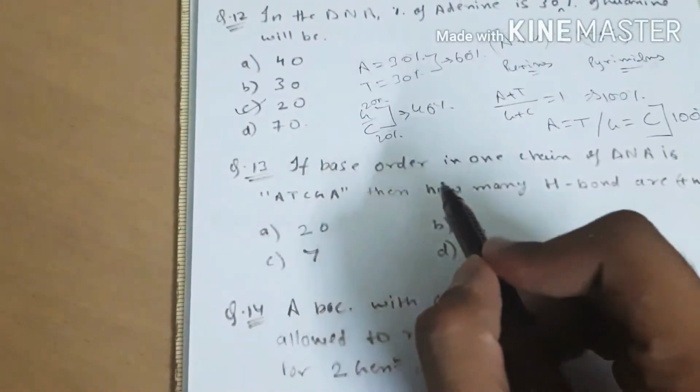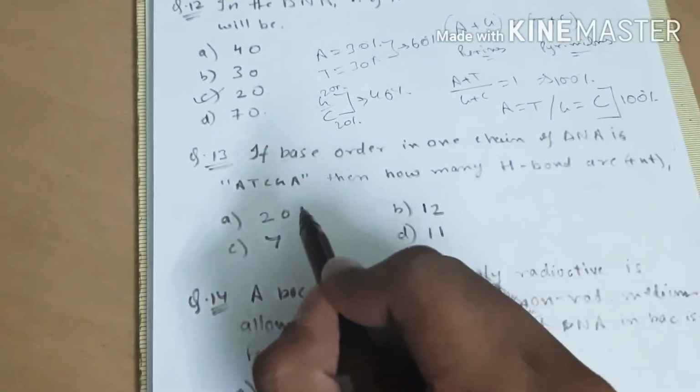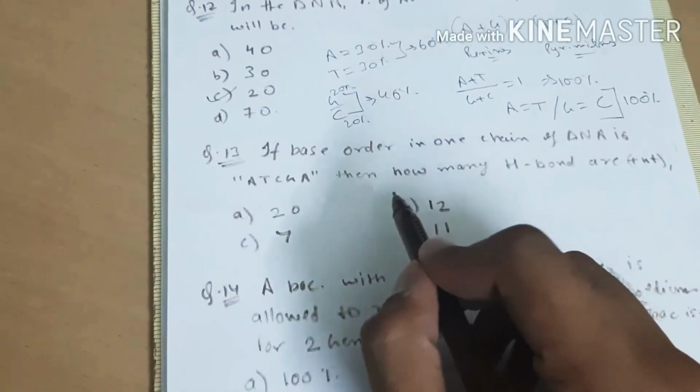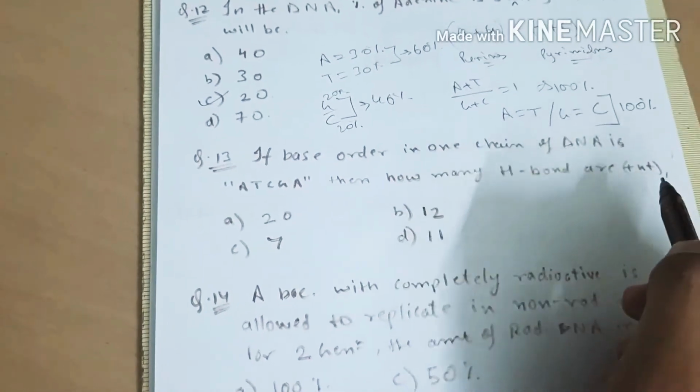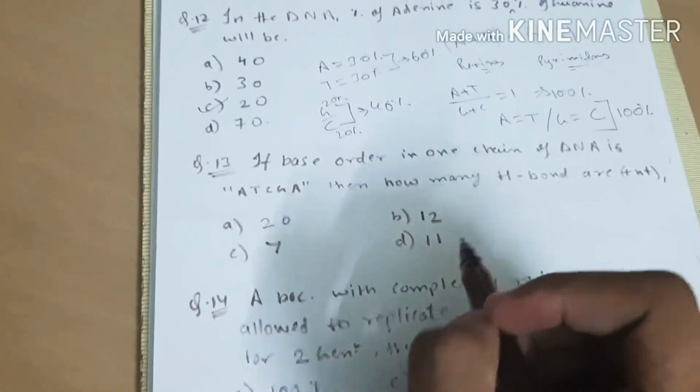Question number 13. If base order in one chain of DNA is ATCGA, then how many hydrogen bonds are present? Options are 20, 12, 7 or 11.